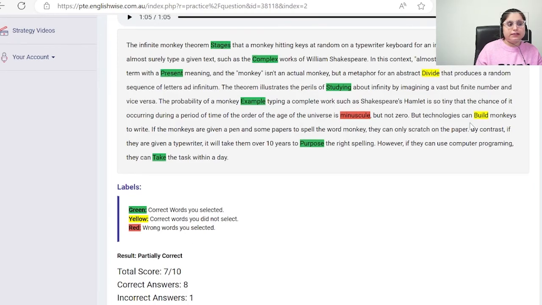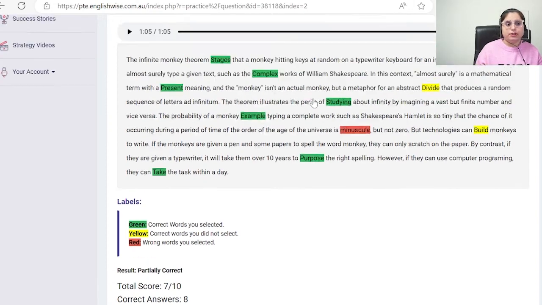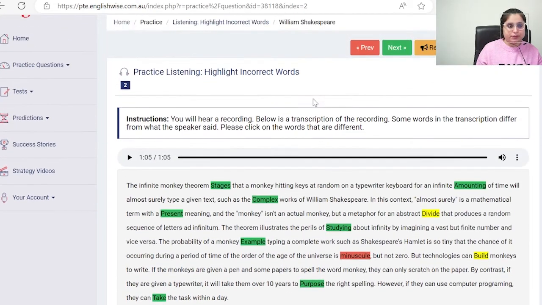Accordingly, I should have got 9 or 8, definitely 8 because 2 I have not highlighted. But if you can see here, this word was wrong. It was not spoken by the speaker. I still selected it, so I have to be there with the negative marking. So I selected one wrong word, so I have to just give away one right one as well. So I got 7 and 10. So this is how negative marking works.